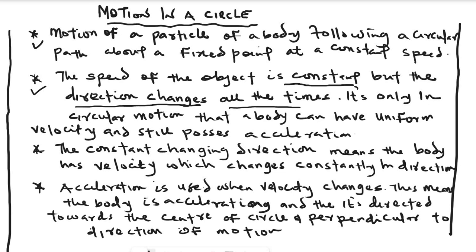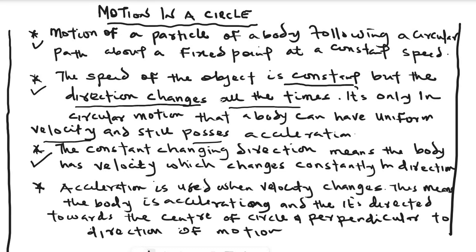Now, it is only in circular motion that the body can have uniform speed and still possess acceleration. Like I said earlier, the speed of the object is constant, the magnitude is constant, but the direction of the object changes all the time. The fact that the direction is changing simply means that the body is accelerating. That's the second point.